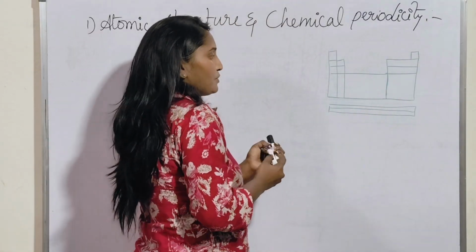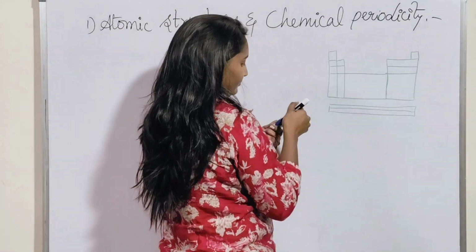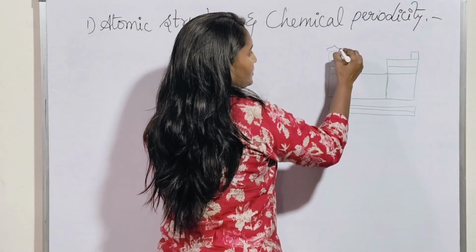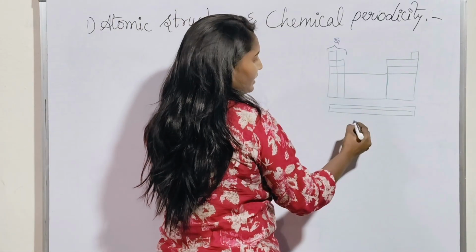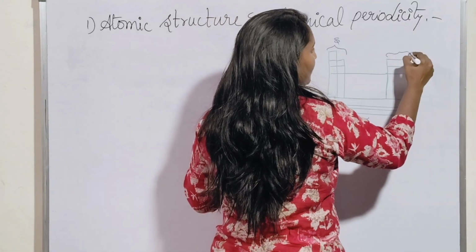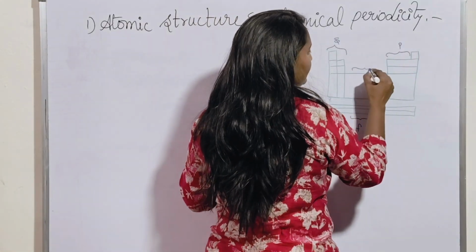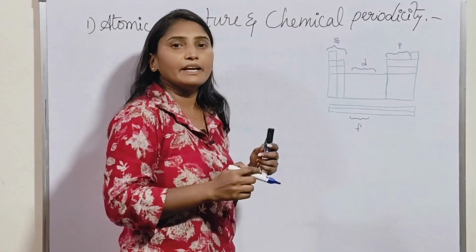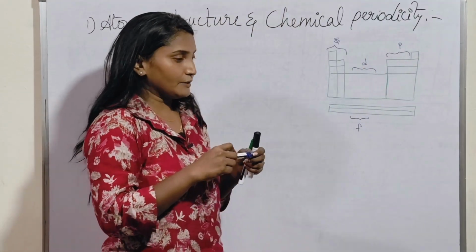If it is S block elements, see, these two groups are S block and this is F block and this is P block and this is D block, right?